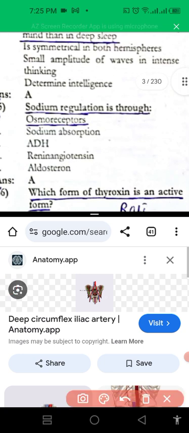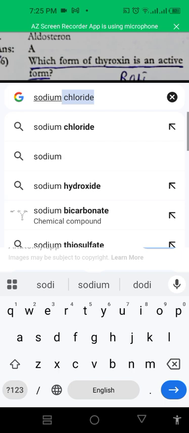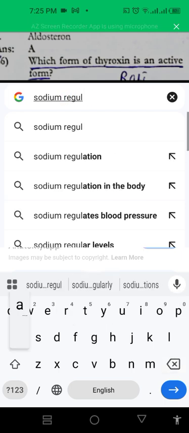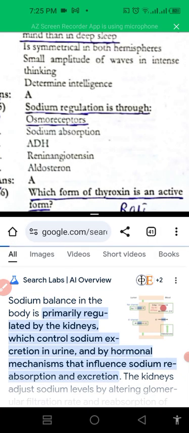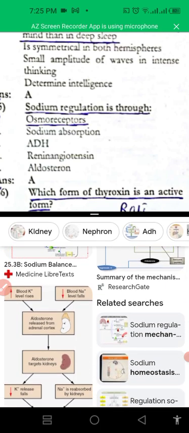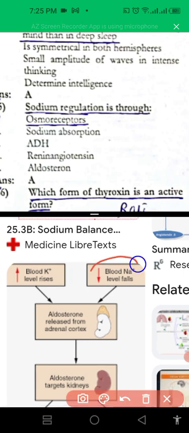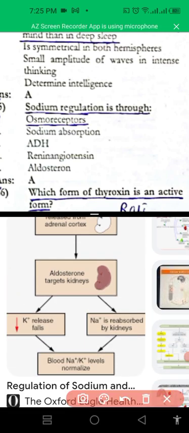Sodium regulation is performed through osmoreceptors. Osmoreceptors have a role in regulating sodium level in the body. So in this way, as we can see in this picture, when there is decreased sodium in the blood, stimulation of the osmoreceptors causes aldosterone release from the cortex. It will reabsorb sodium along with water, and it will stabilize the blood sodium level and blood pressure in the body.